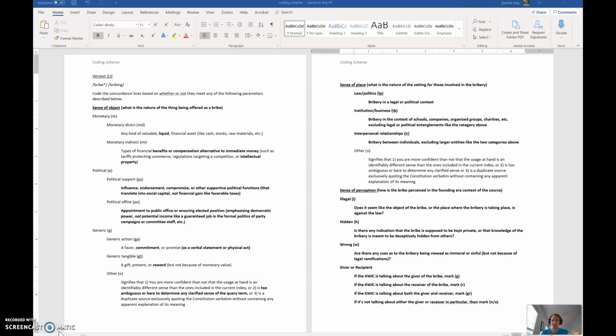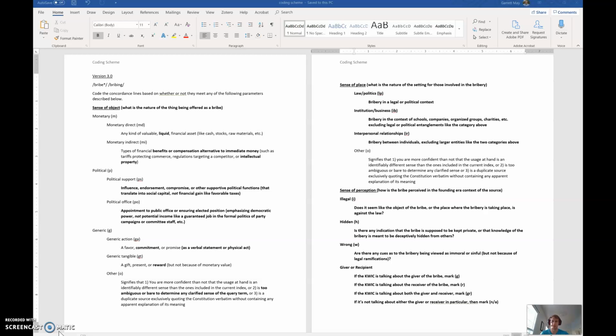Okay, so then looking at the generic, so we covered the political senses. The generic abstract I have changed to generic action, so it's still GA, but just trying to emphasize that this isn't so abstract that we don't know what it means, but it's something that is specific and identifiable, but it's a favor, a commitment, or a promise, either a verbal statement or a physical act, something that is still used as a bribe, but that thing isn't a tangible physical object necessarily, like a gift, present, or reward.